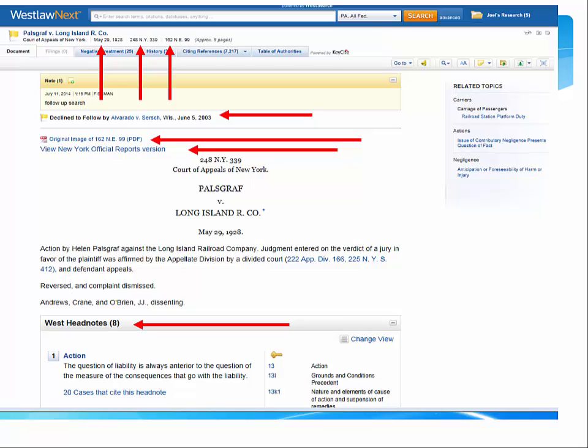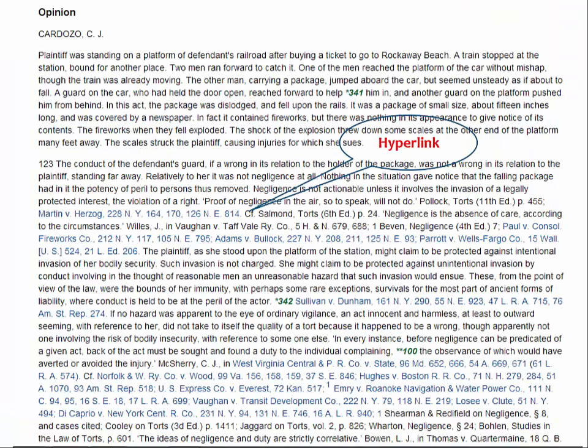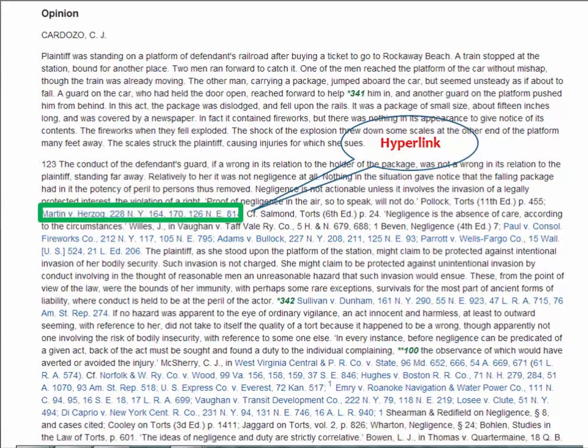Note on the right side of the screen is the category of related topics, providing references to 3 categories of cases whose topics are related to the Palsgraf case. Before showing you the PDF format, note that if you scroll down and read the case in the text format, you will also see cases that are cited in the text of the opinion, which is also known as the Table of Authorities. If you wish to read those other cases, click on the hyperlinks to go to that case.